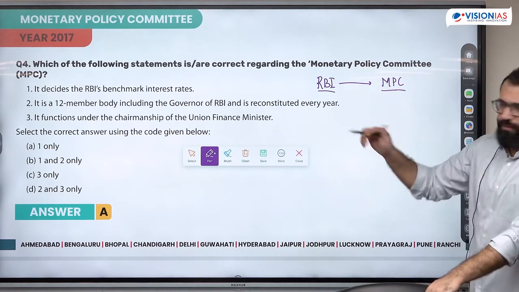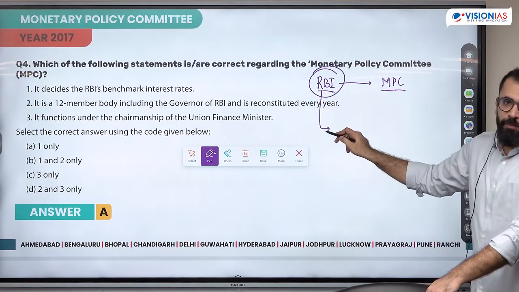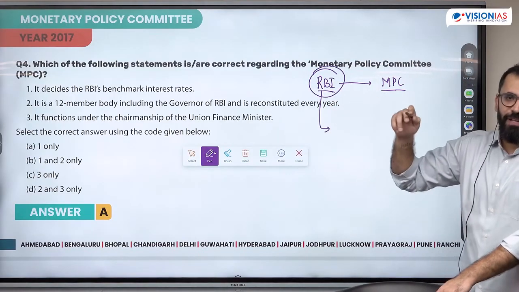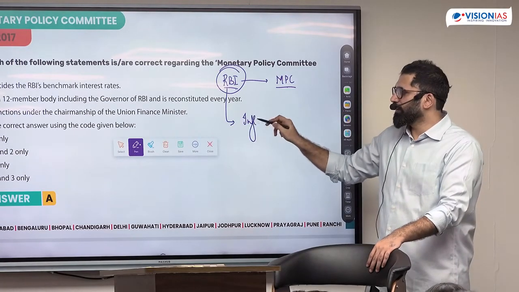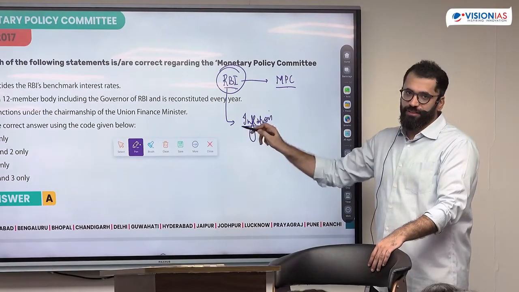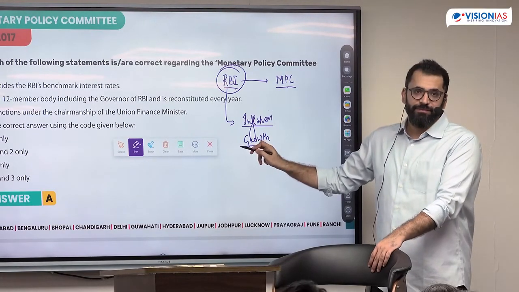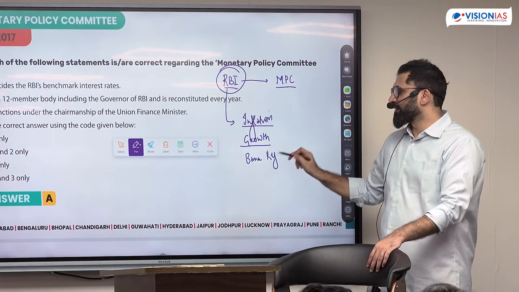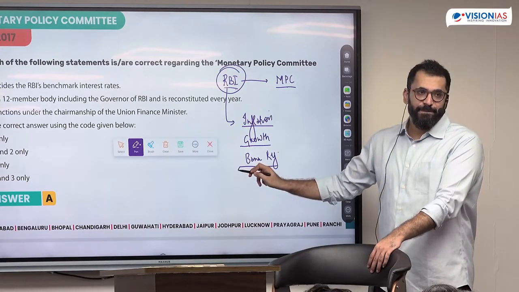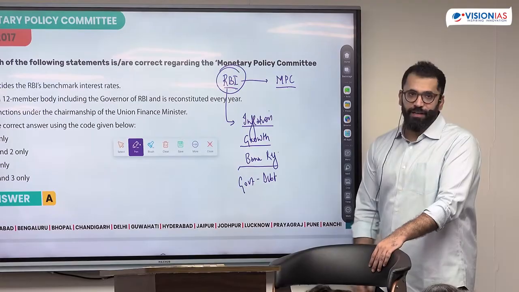See, there were a few things the RBI was doing first. What is the objective of RBI? Or what are the roles of RBI? One is to control inflation. Take care of what else? Bank regulator. What else? It's a bank to the government, that means it regulates government. Right? What else?